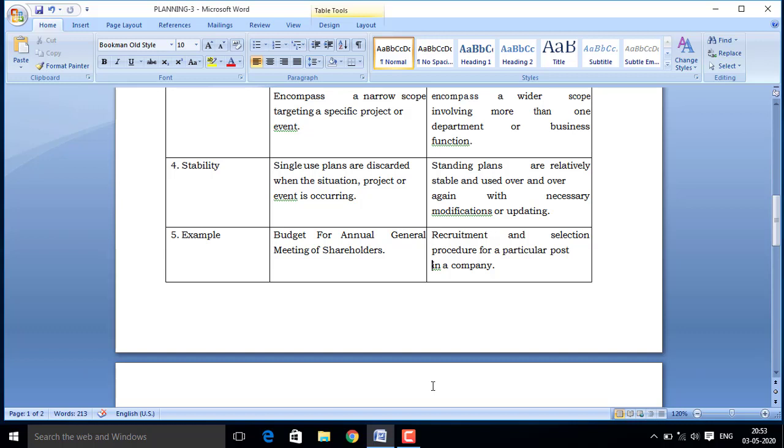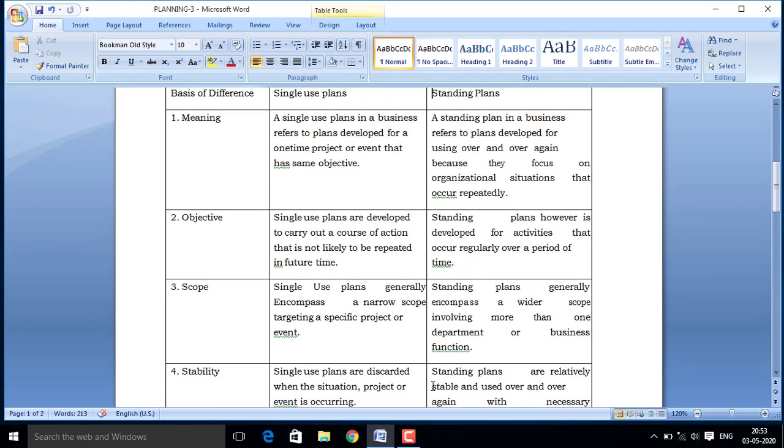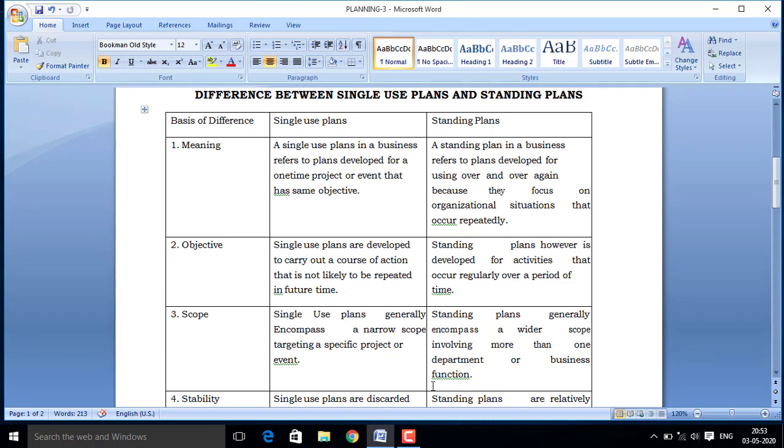So now dear students, I think you all have understood the difference between single use plan and standing plan. Now today this chapter, planning, is finished, and from tomorrow onwards we will start the new chapter, that is organizing. Thank you.